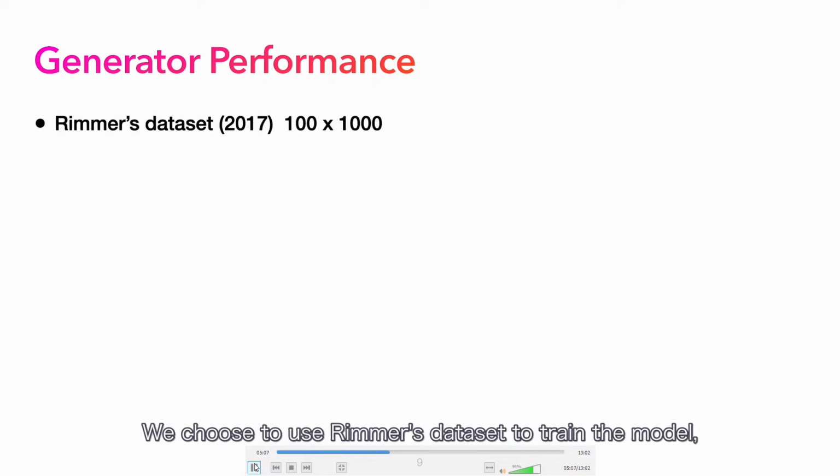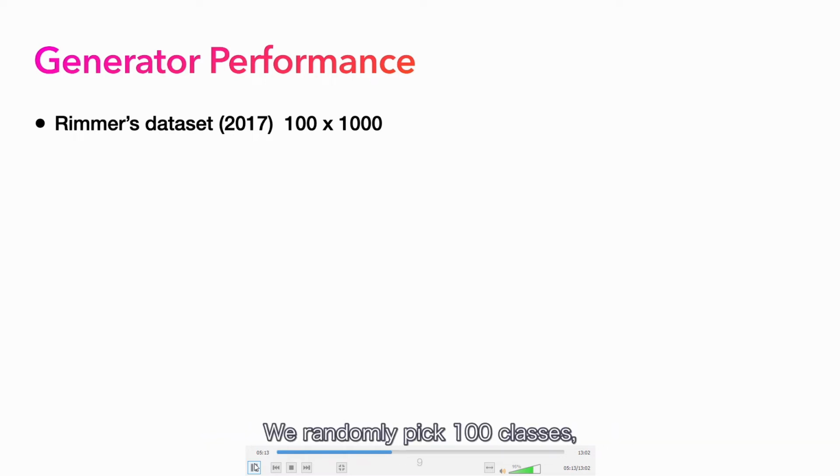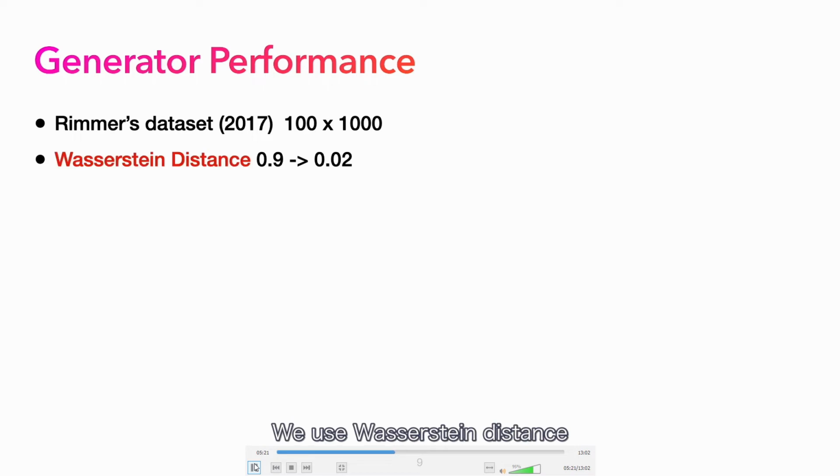We choose to use Rimmer's dataset to train the model, as it is one of the largest existing datasets. We randomly pick 100 classes. For each class, we pick 1000 instances. We use Wasserstein distance to monitor the training process. Wasserstein distance is helpful in estimating the distance between two probability distributions. In our case, we try to make the distribution of fake traces as close to the distribution of real traces as possible. We find that after the training, the Wasserstein distance is reduced from 0.9 to 0.02.